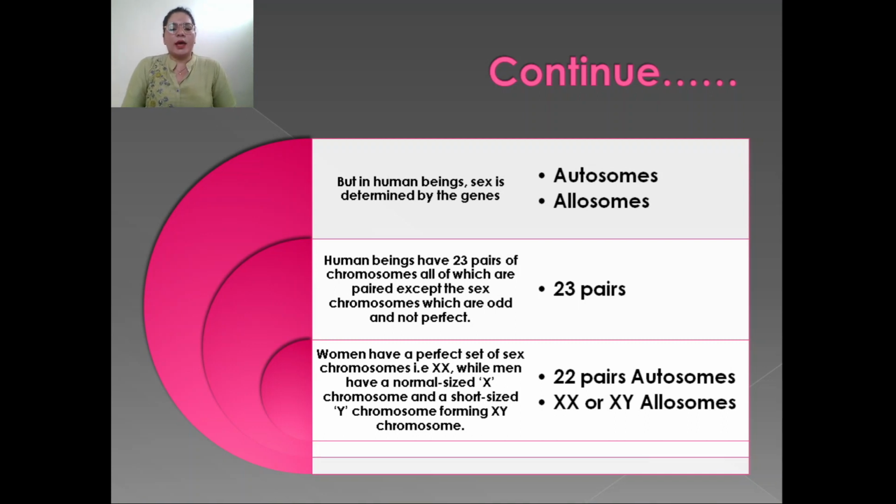Human beings have 23 pairs of chromosomes, which are all paired except the sex chromosomes, which are odd and not perfect. Women have a perfect set of sex chromosomes, XX, while men have a normal-sized X chromosome and a short Y chromosome, forming XY.